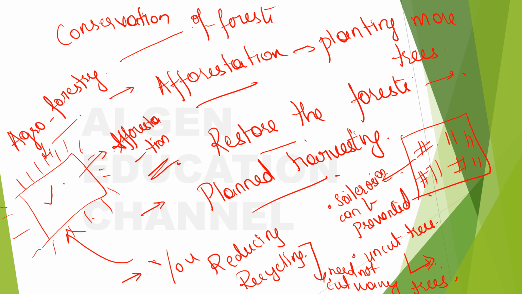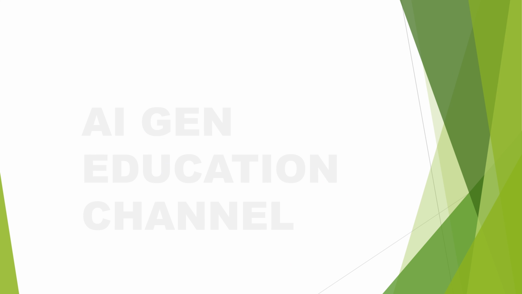So again, I want to summarize it. Afforestation, restoring the forest, planned harvesting, and reducing and recycling, and apart from that agroforestry, wherein agriculture and trees are grown together, and so it serves the purpose of afforestation, right? Now we are done with this forest aspect too. Now we shall get into the last leg, which would be wastewater management, right?